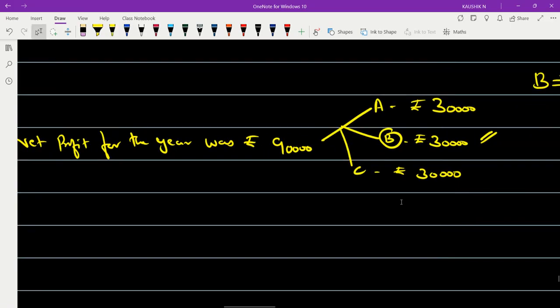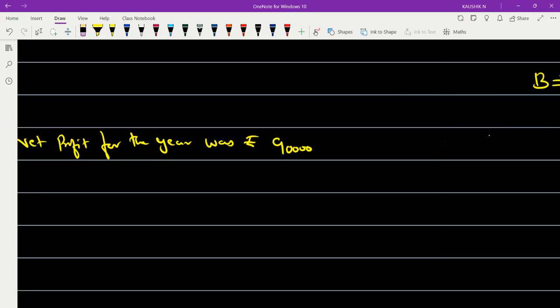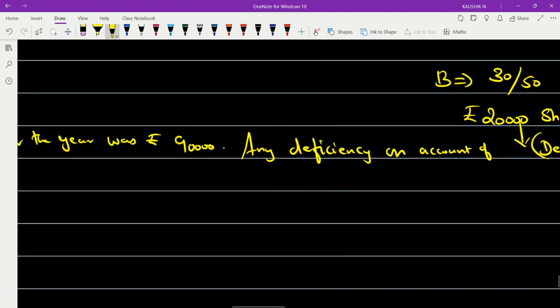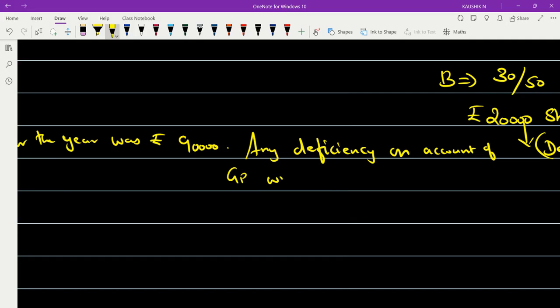Then the question further gives you some more information, mentioning that any deficiency on account of guaranteed profit will be met by A and C in 2 is to 3 ratio.